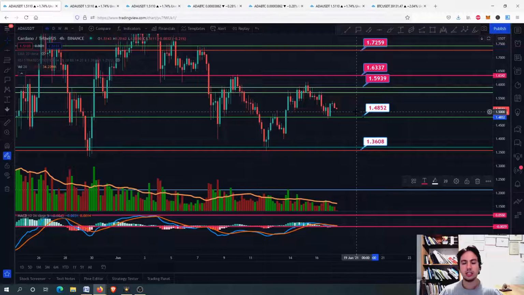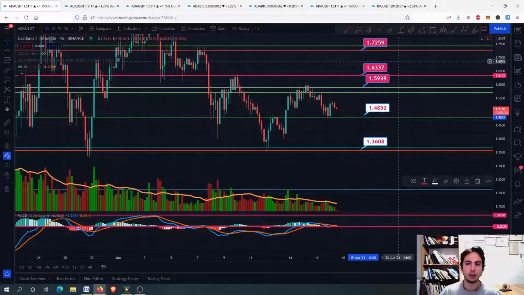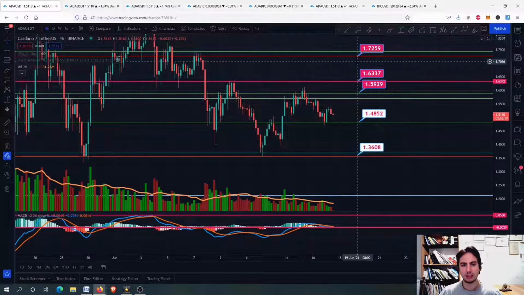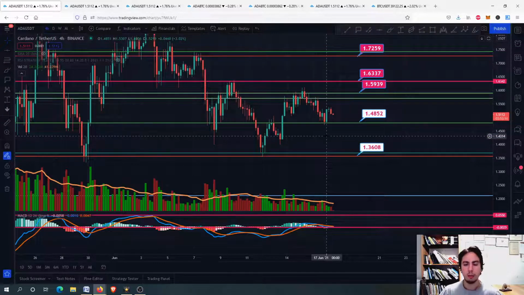Now we want to see what we will eventually do from now on, right? We got these as our main support and resistance levels, and of course the 1.72 guys, because if we break the 1.63 we are bound to go to 1.72, mark my words.